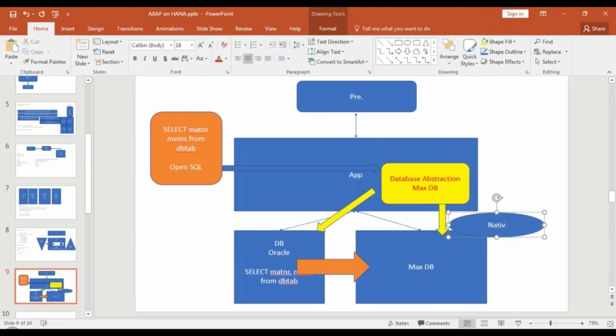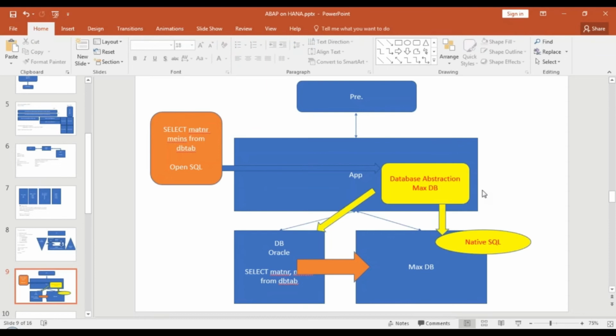Now, hope this is clear to all of you. What is OpenSQL and what is native SQL? This is what is covered in my basic ABAP training. I have been giving ABAP training for the last 20 years, and this is my first topic when I teach SAP R3 architecture. Native SQL, because the database doesn't understand directly what you're typing here. The reason is very simple, guys, because you have to support plug and play. To support plug and play, you have to abstract your reports from native code. And this layer of abstraction converts it to the native code based on the statement required by the database, so that the database can understand that. So this is the difference.